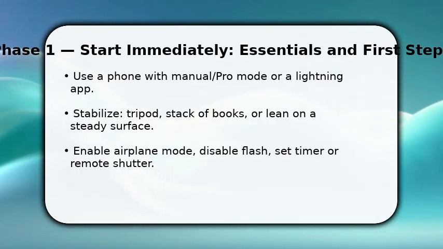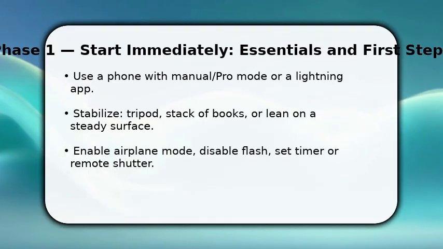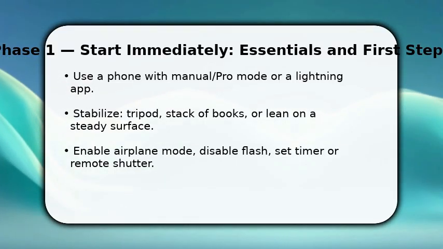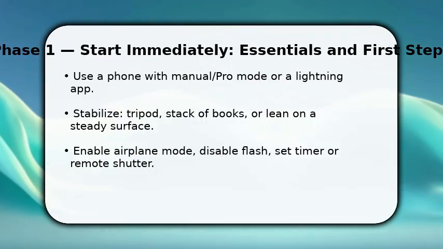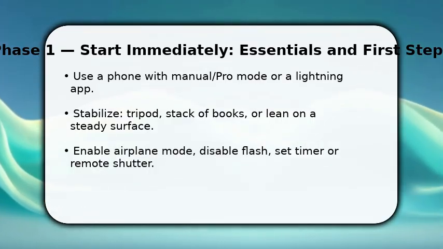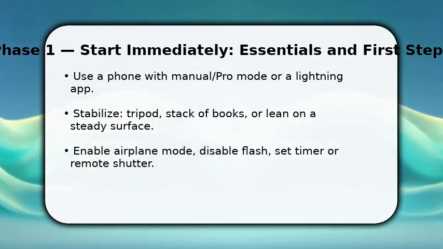Mount your phone on a tripod or secure it. Make sure framing includes sky and a fixed foreground. Once done, switch to airplane mode to avoid interruptions, disable flash, and use a 2 to 5-second timer or remote shutter so you don't introduce blur while starting exposure.